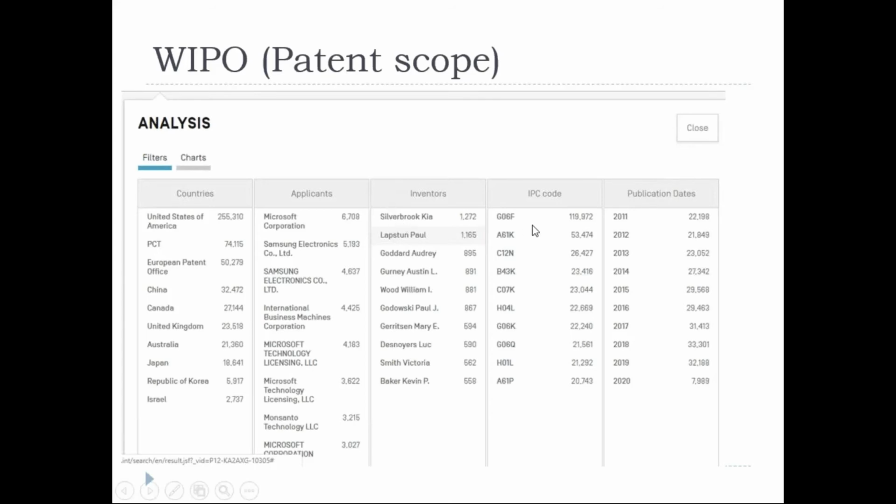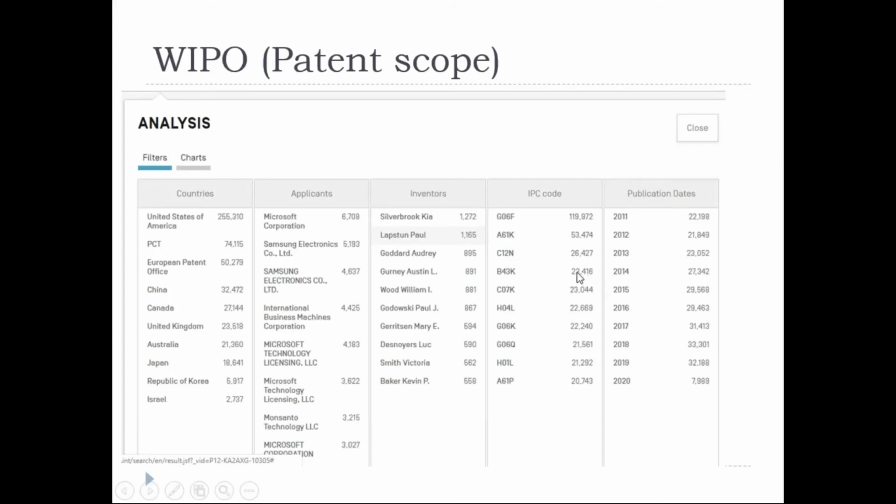And our superhero Silver Brukia, I don't know which country he belongs to, he alone filed 1,272 inventions only in pen. Think about it, how complex it is. I could show the IPC classification code for you, that is B43K.